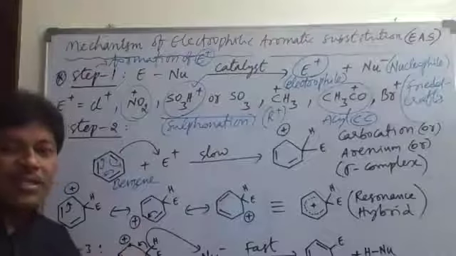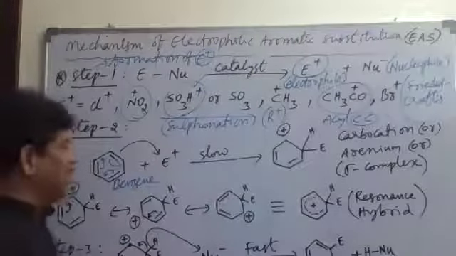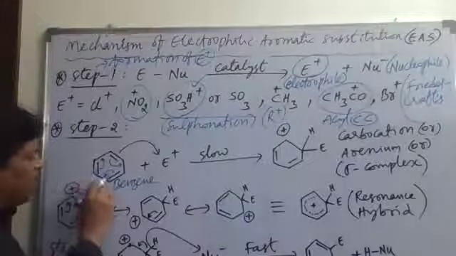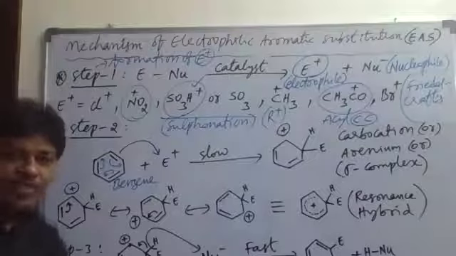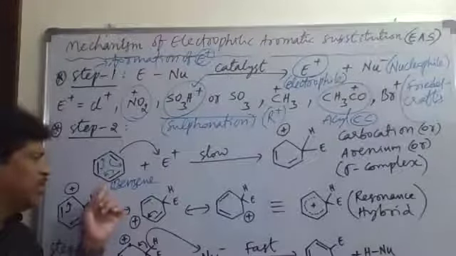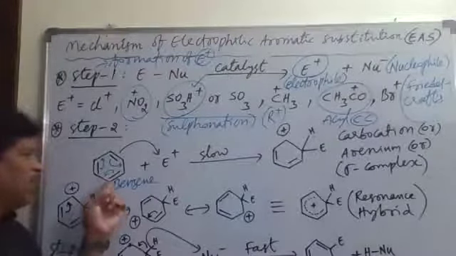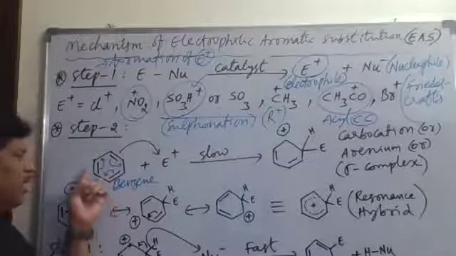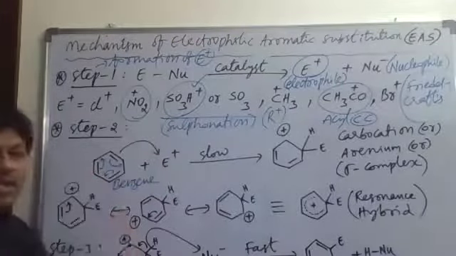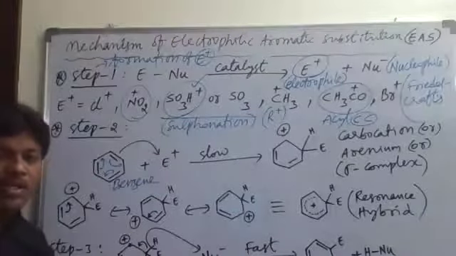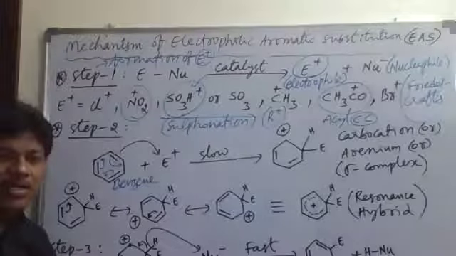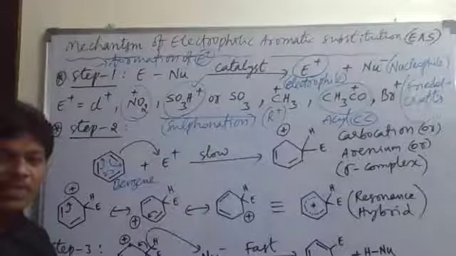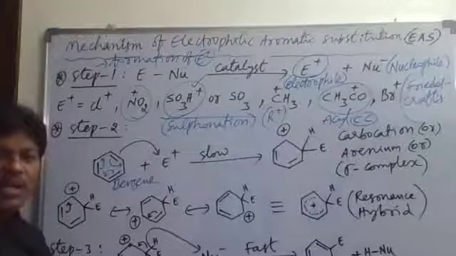When does resonance occur? If a pi bond and another pi bond are at alternate positions in the ring. In the given molecule, you see a pi bond, here no pi bond, here again a pi bond. The pi bonds are at alternate positions. This type of alternate pi bonds will undergo delocalization of pi electrons. Delocalization means shifting of pi electrons here.